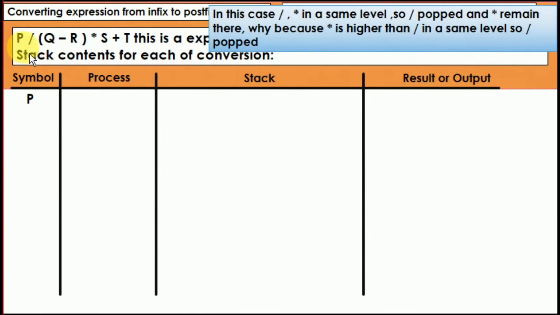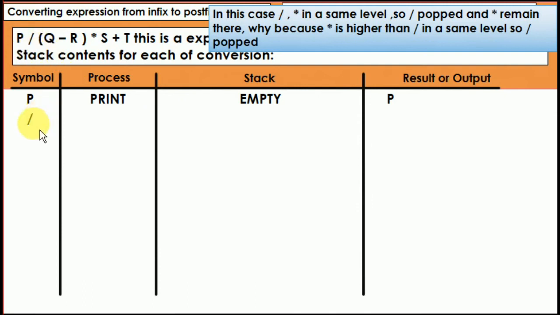We start with the first sign, that is P. What has been written there in the steps? That all the operands are going to be printed. So the process is going to be print. So it will directly print it. This is the result output. You are going to put P here. Now what is the next sign? The stack at present is going to be empty. So I will write it down as empty. There is no need to write that. You can put the dash also.